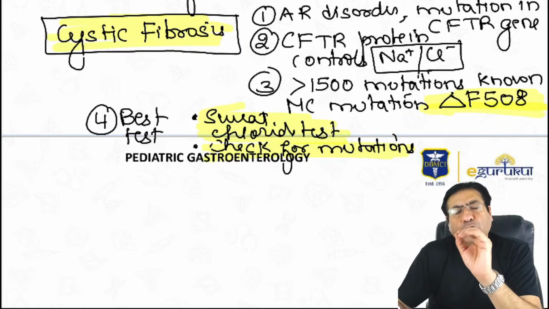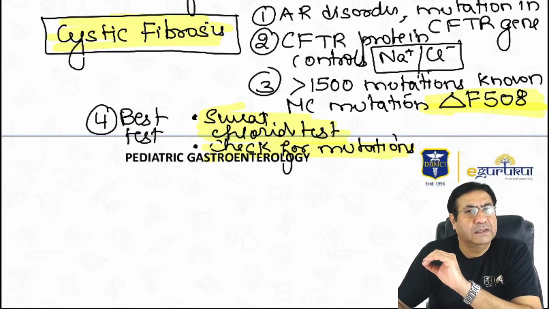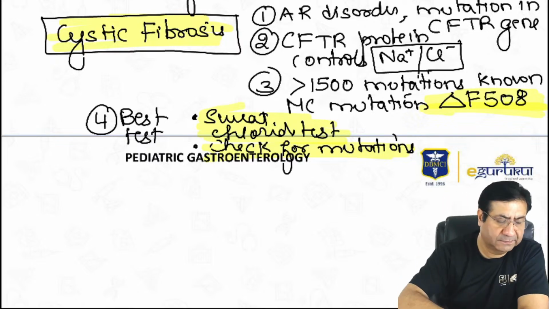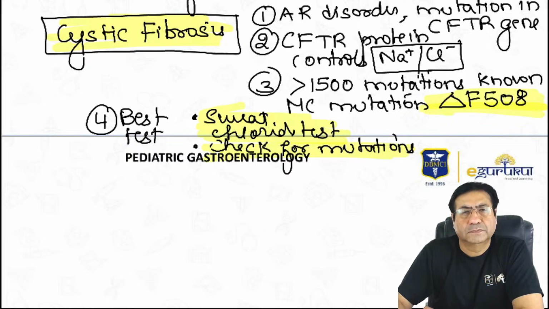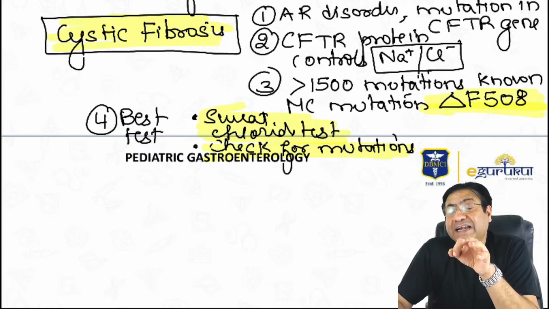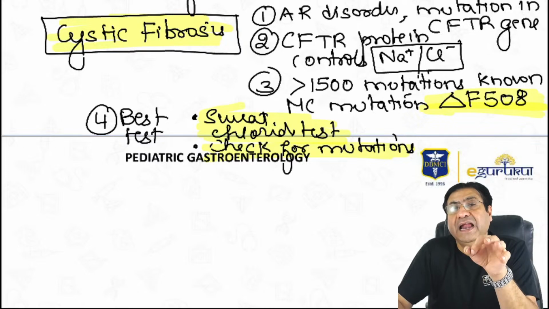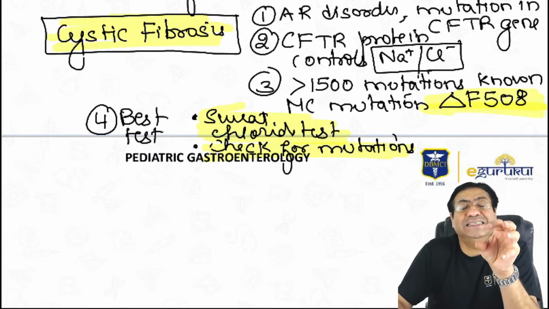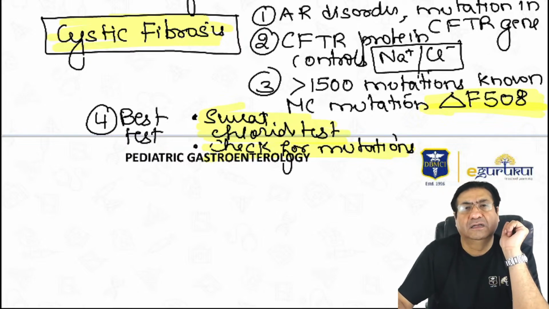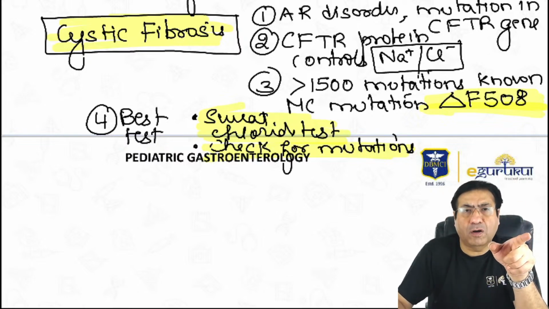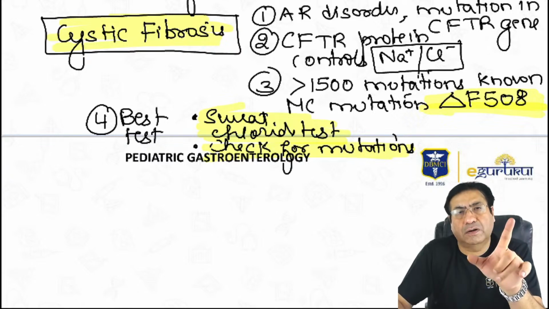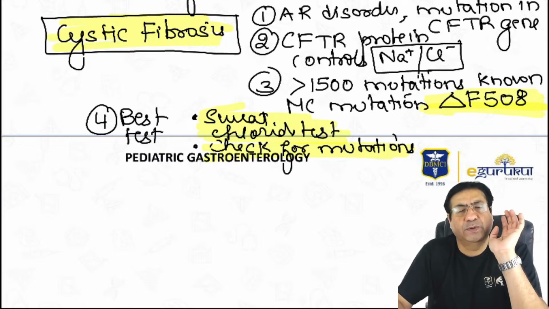The higher the level of chloride in the sweat sample, the more easily we say this is cystic fibrosis. Which is the only gland, the only duct, that does not get blocked in cystic fibrosis because of those dry secretions? It is the sweat duct. So the sweat duct does not get blocked. All other hollow ducts of the body get blocked, but the only duct that does not get blocked in cystic fibrosis is the sweat duct.